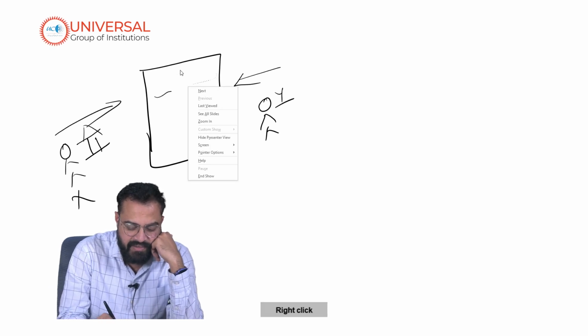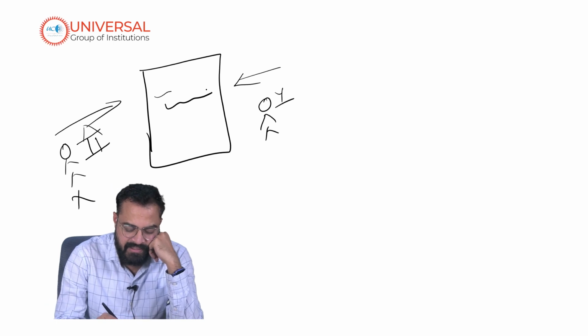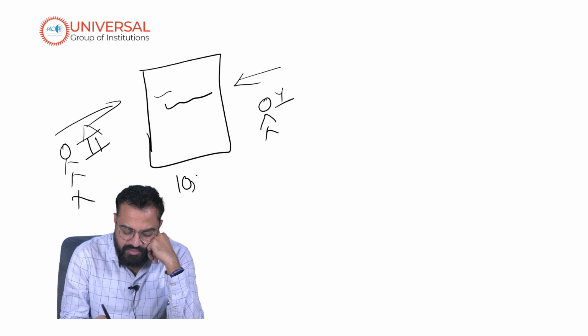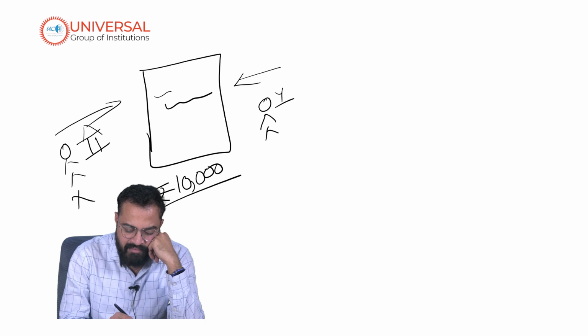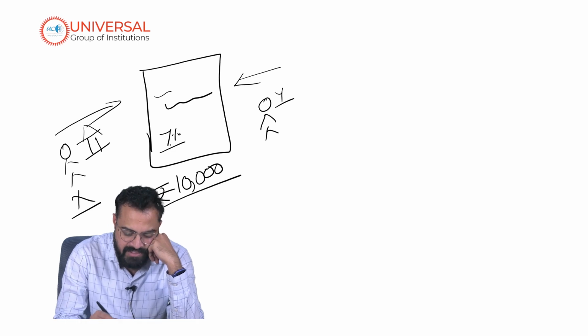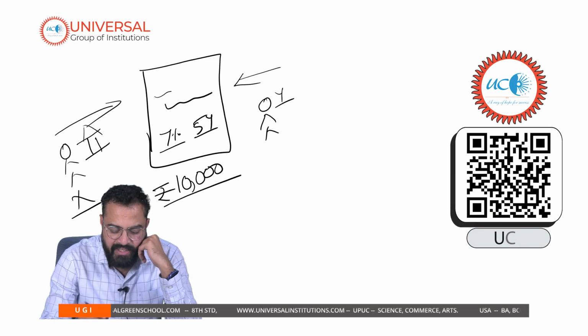So what is this piece of agreement going to consist of? Let's say this bond is worth 10,000 rupees. The principal amount involved here is 10,000 rupees, where X has agreed to pay an interest of 7% on an annual basis for 5 years. After 5 years, the 10,000 rupees will be returned to the buyer.